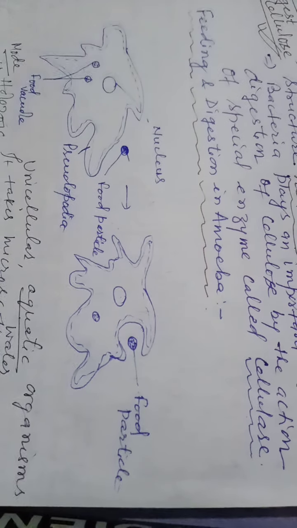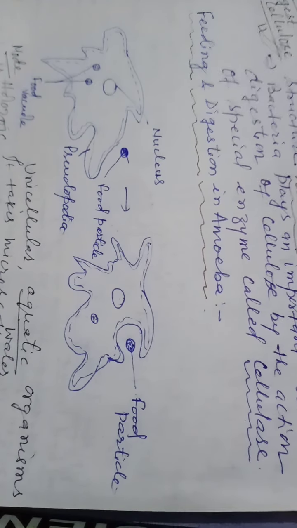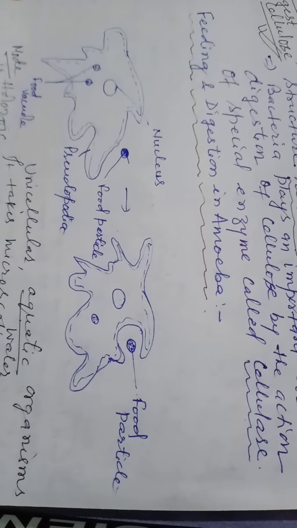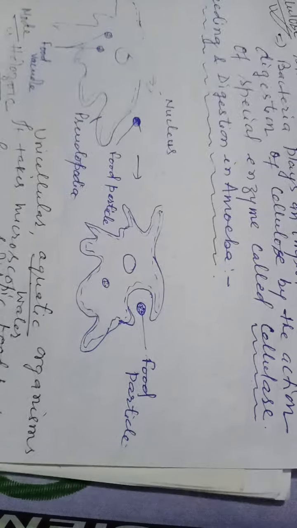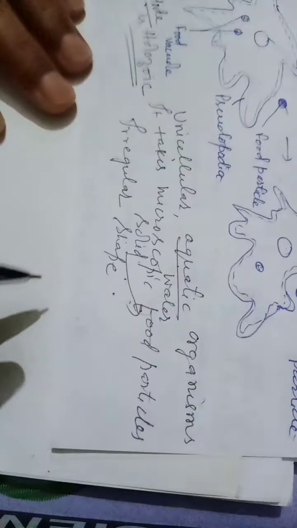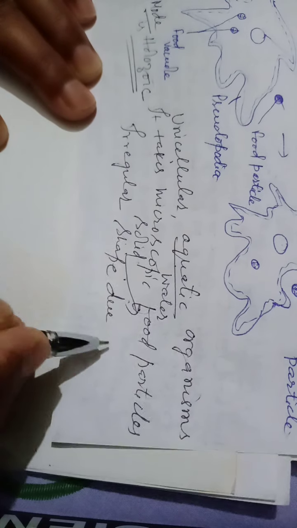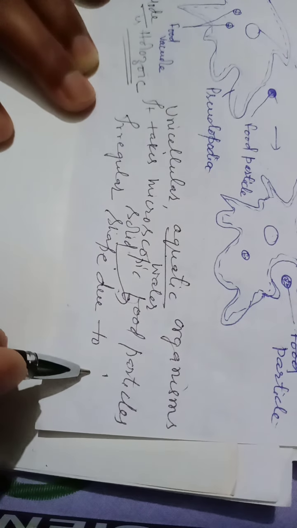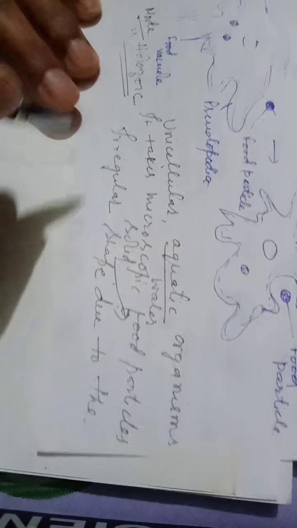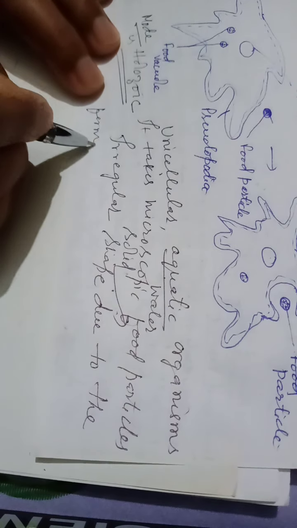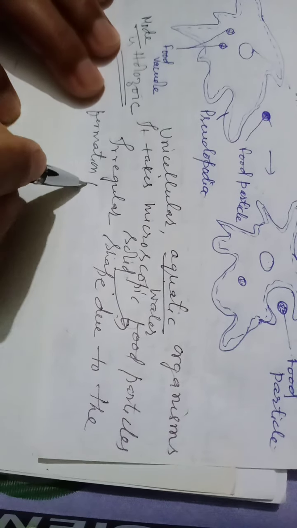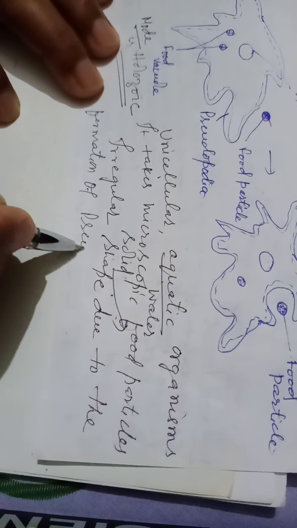First of all, the shape of amoeba is irregular, due to the formation of pseudopodia.